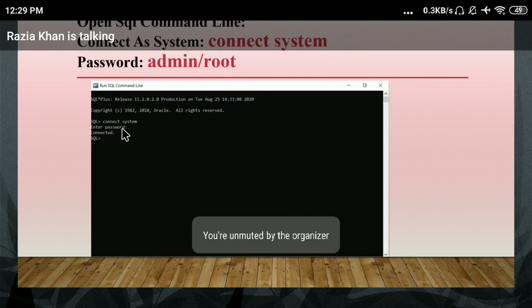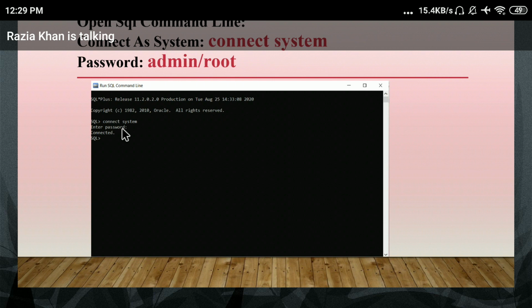You can run your SQL program, PL/SQL program on the command prompt. Yes, the method is different, some steps are different. You have to just log in. You have to just type SQL*Plus, then connect as system, then the password. You can use the command prompt also. Yes, everyone. Is it okay?